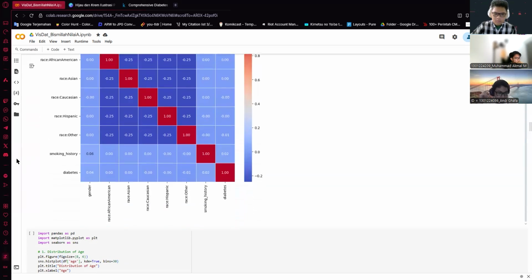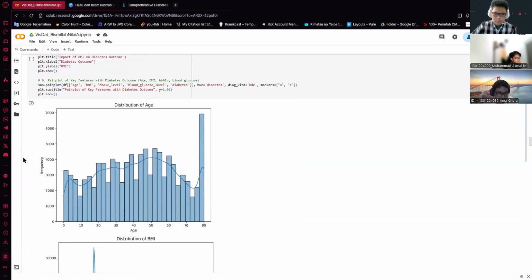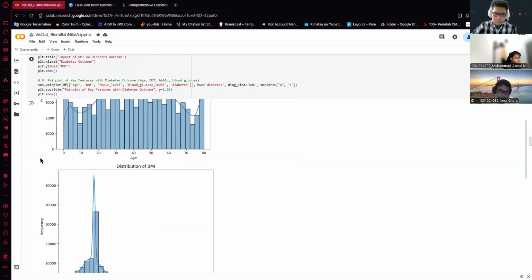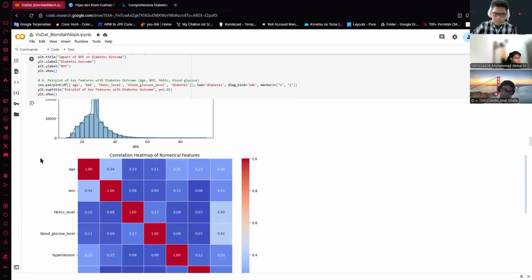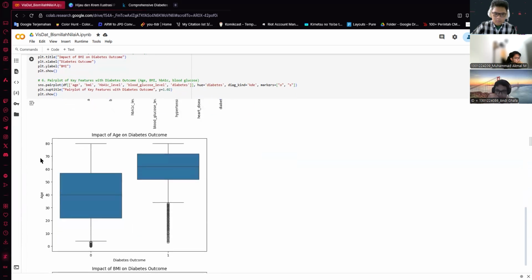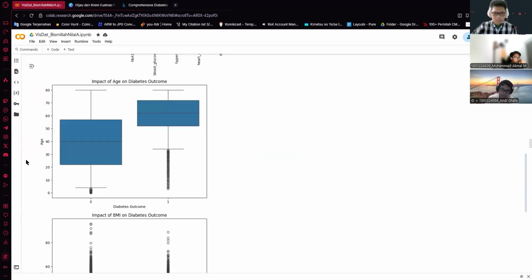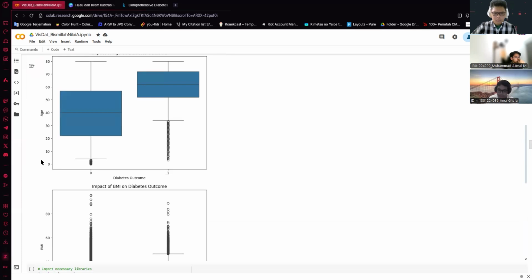Scroll down more. After this part, I think this is just basic analysis of the dataset, so we didn't put it into our infographic. We also made the chart of the impact differently from our analysis, because if we make it like this, it's a bit hard to understand. So we made it a bar chart instead. But the analysis we do is basically from this using Python. I think that's it for our presentation.